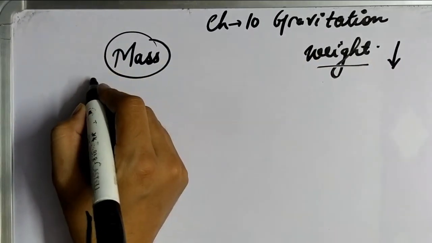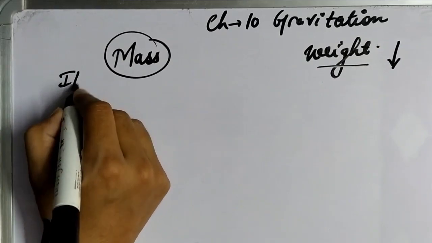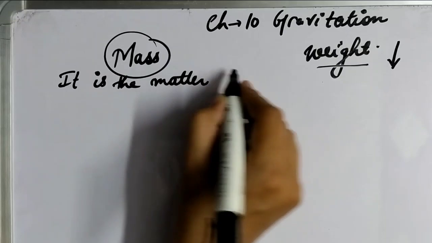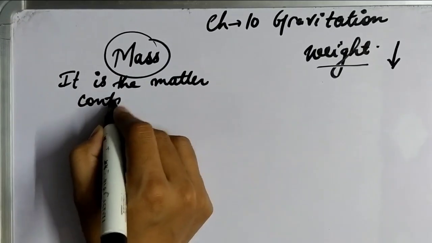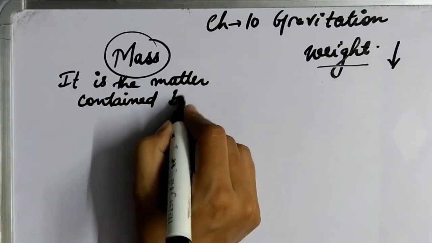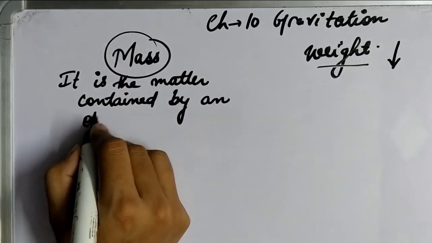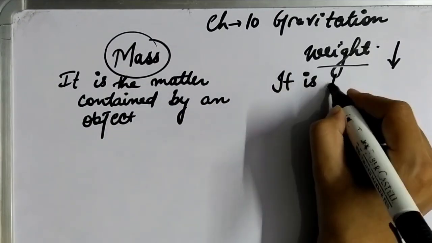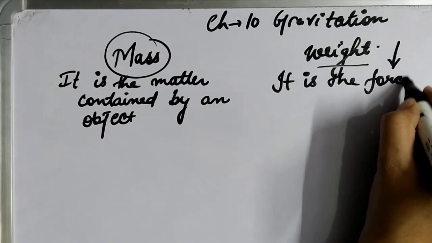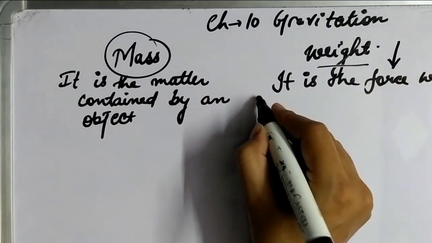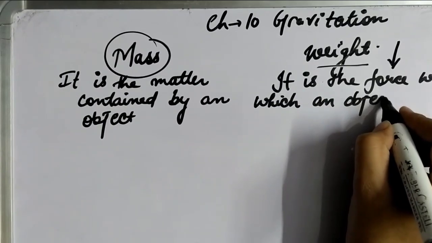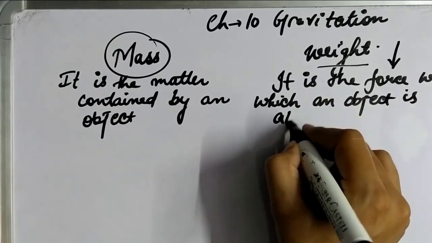So mass of the object is the matter contained by an object, and weight is the force with which an object is attracted